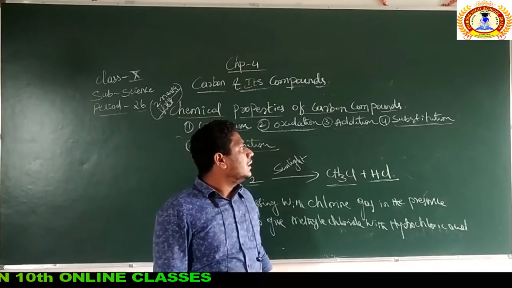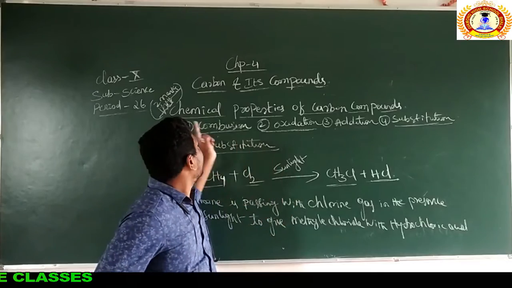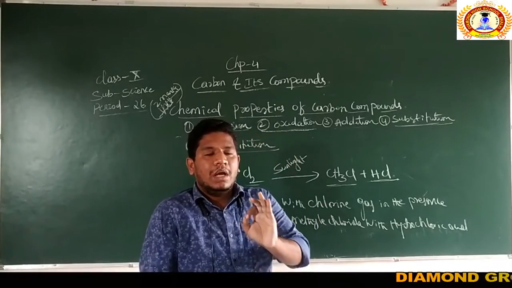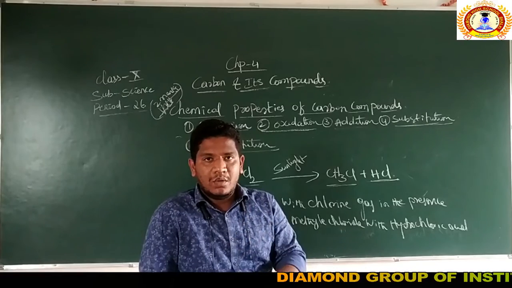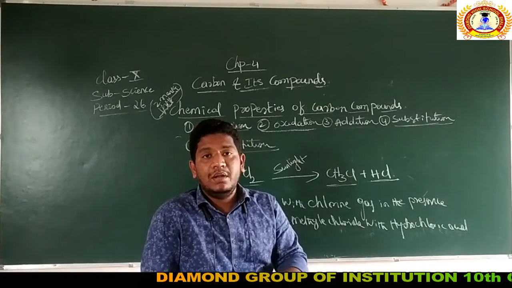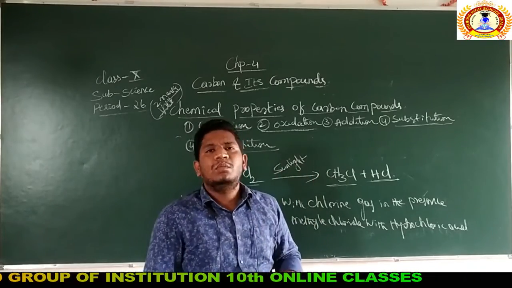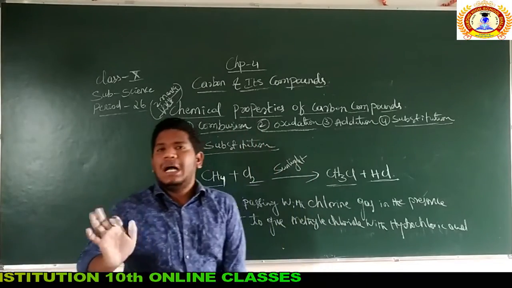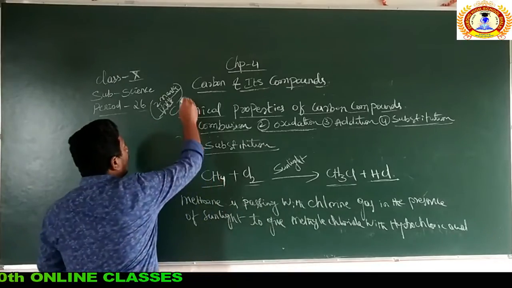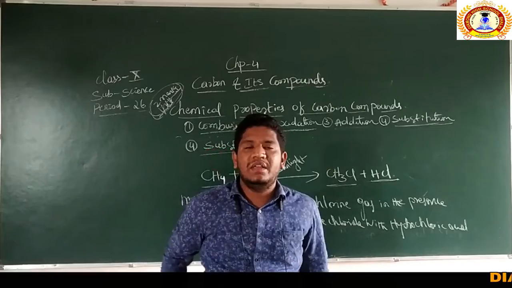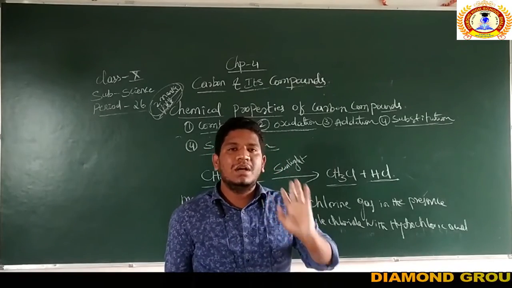So these are the four chemical properties of carbon compounds. Very important. I have taken one whole period for this now. It's a 30 minute period. I took it only to explain this because it is very important. Write down 2 marks today, your 2 marks will not go anywhere. Consider your 2 marks already in your pocket today.